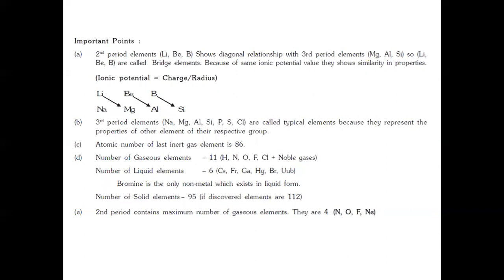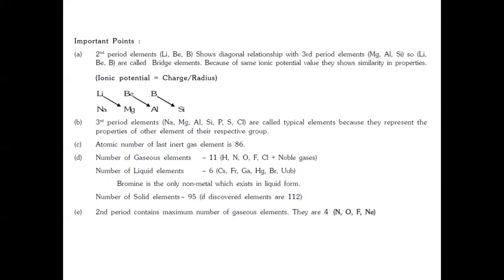Then, important points. The second period elements like lithium, beryllium, boron show a diagonal relationship with the third period elements magnesium, aluminum, silicon, respectively. So, lithium, beryllium, boron are called bridge elements because of the same ionic potential value. They show similarities in properties. What is ionic potential? It is the ratio of charge to radius, or charge to size. Hence, these elements show a diagonal relationship with each other.